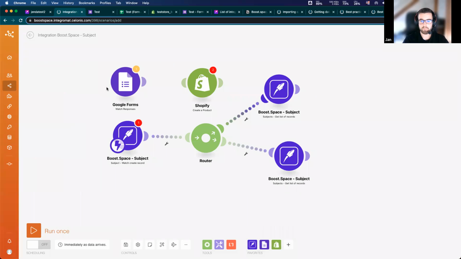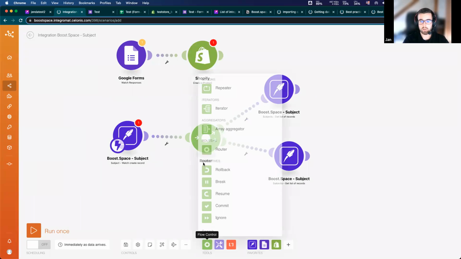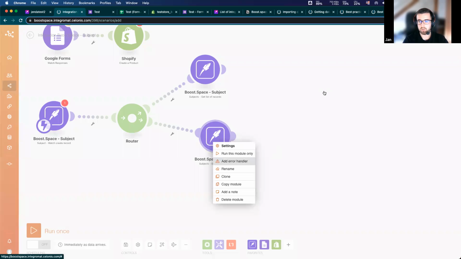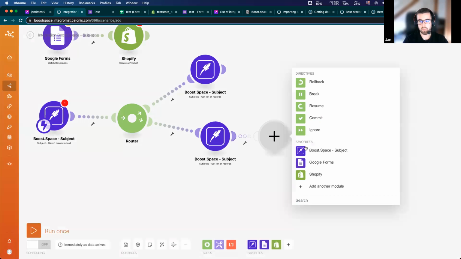And now there are also directives which are used, for example, for error handling. So there is an option where you can add error handler, and you can use these directives or some modules. Basically, it means what do you want to do if there is some error on the output.